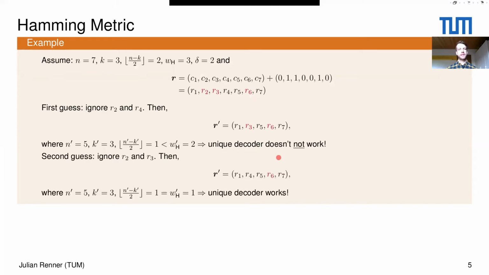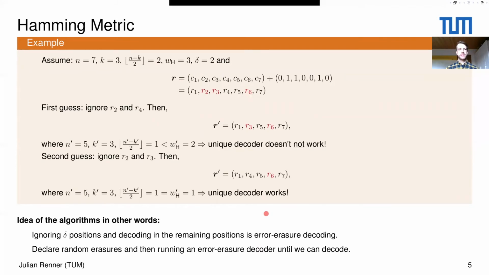Now assume we guess a second time, and now we say we ignore position 2 and 3. Then we see that the error on the remaining positions has now Hamming weight equal to 1. And our code is also capable of correcting it, and therefore our algorithm works. Okay.